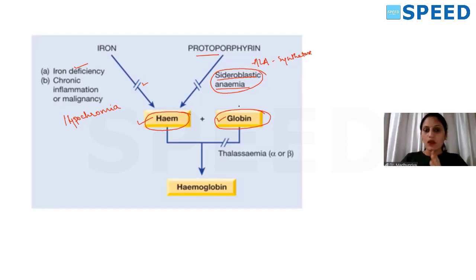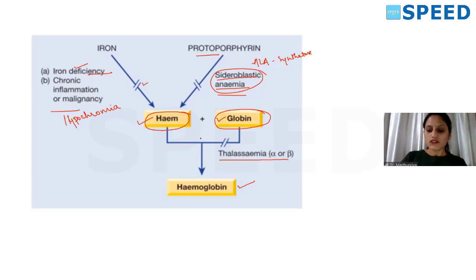Apart from these, when globin chain synthesis is reduced quantitatively, that is thalassemia. Qualitatively it is normal. That time also there will be reduced hemoglobin formation and it will lead to hypochromia. So the most important DDs are iron deficiency anemia, anemia of chronic disease, sideroblastic anemia, and thalassemia.